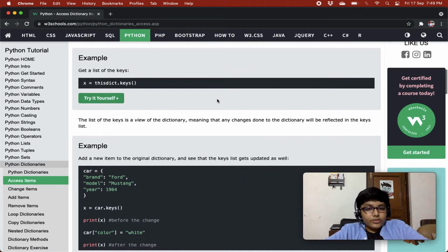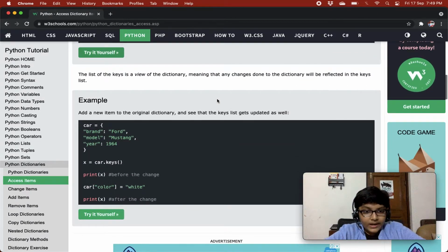The list of the keys is a view of the dictionary. So the list of the keys is a view of a dictionary, meaning that any changes done to the dictionary will be reflected in the keys list. So add a new item to the original dictionary and see that the key list gets updated as well.